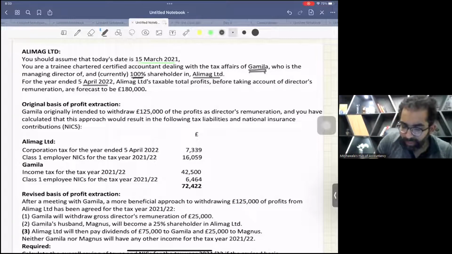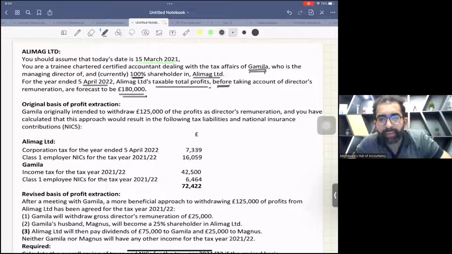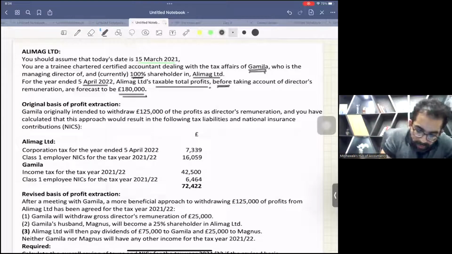Now, Alimark Limited's taxable total profits before, see the word before, taking account of directors' remuneration are forecast to be 180,000. This will be the profit of this company before deducting directors' remuneration. Now, original basis of profit extraction.